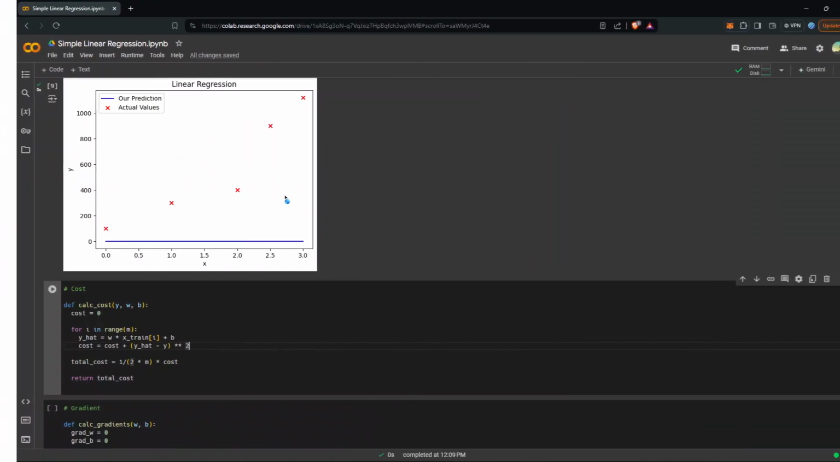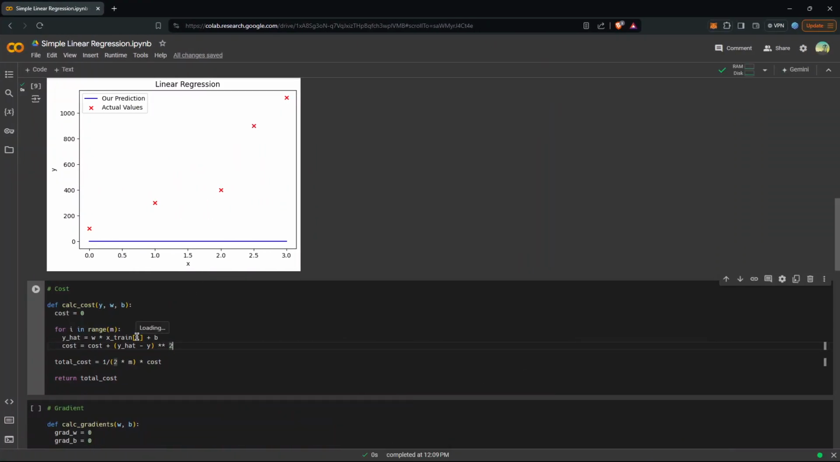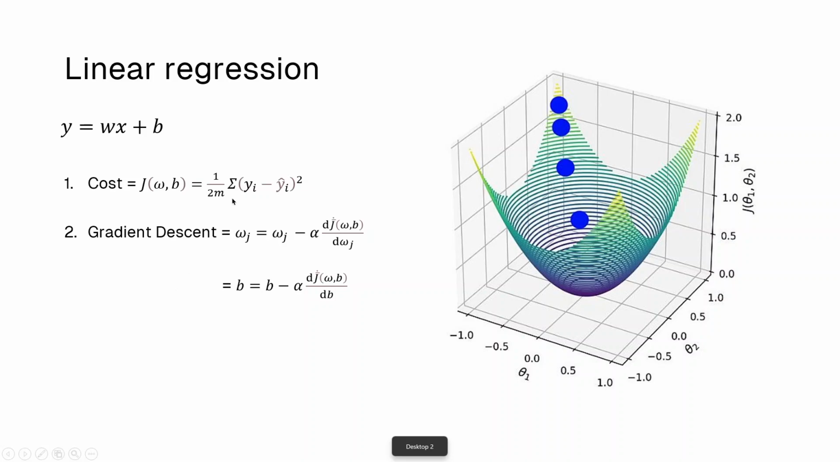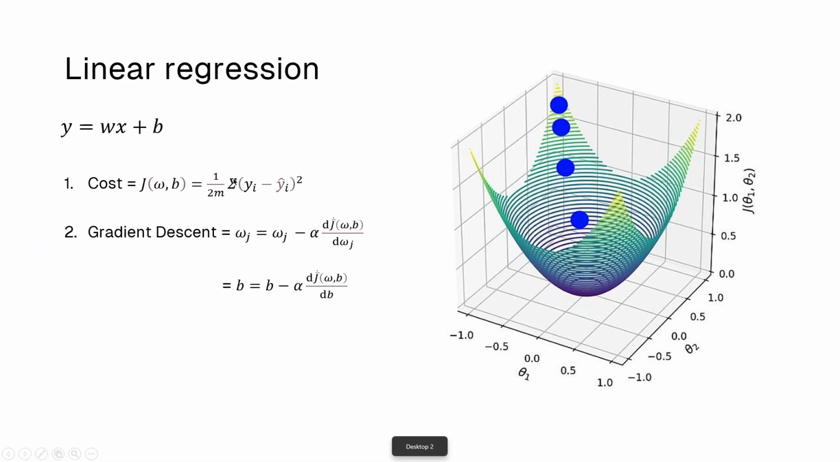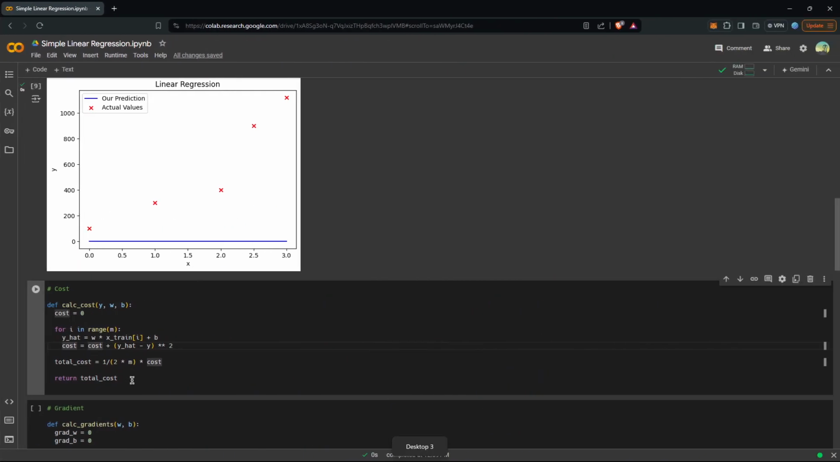So it's just the same thing. It doesn't really matter if you do y first, you'll still get the cost, right? So (y hat minus y) squared or (y minus y hat) squared. You add that to the cost because we have the summation, the sum operator, and then in the end we divide it by 2m. And then we return our total cost.